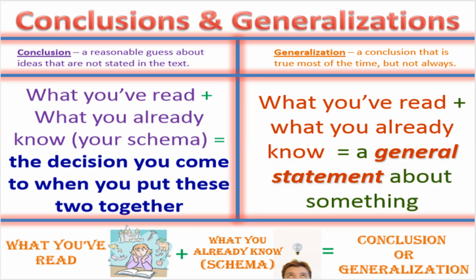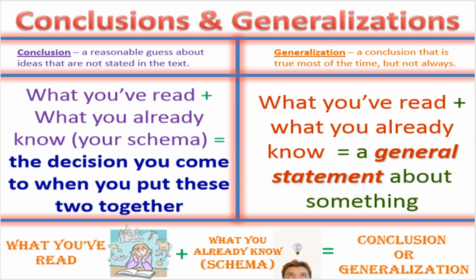Okay, a conclusion is a reasonable guess about ideas that are not stated in the text. As you can see, these are ideas that the text does not include. And what about generalizations? The generalization is a conclusion that is true most of the time, but not always, okay? The one important thing we need to keep in mind is that generalizations are true most of the time, okay?